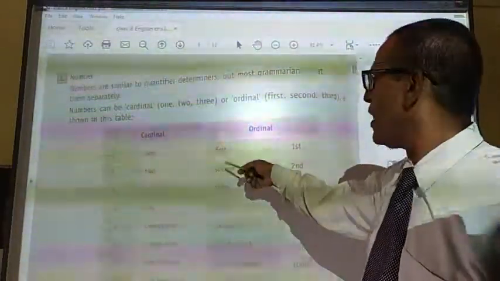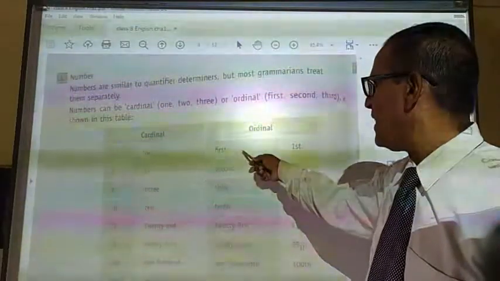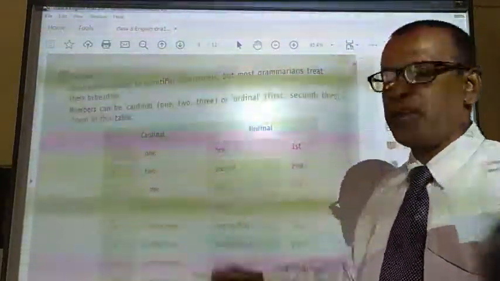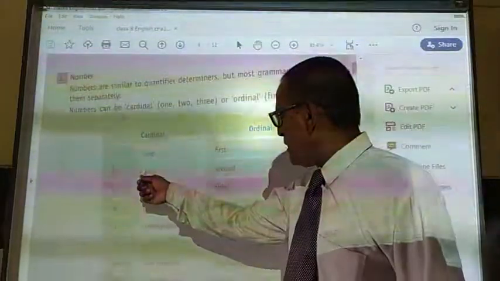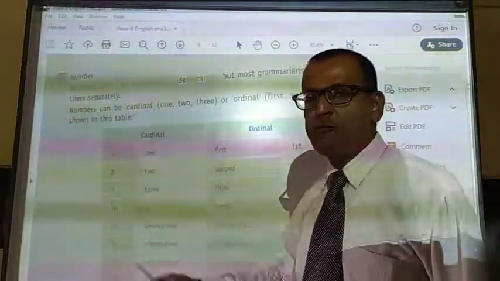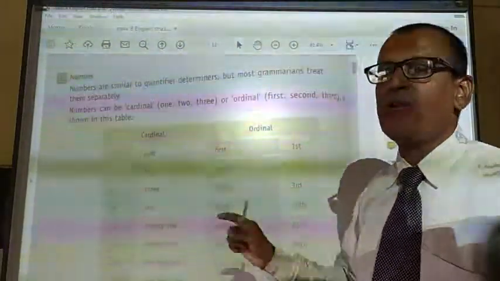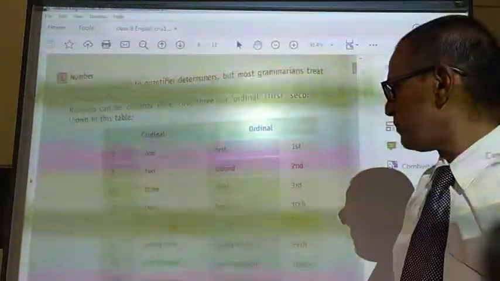It means there is someone who has done better than him, who has won the first prize. So while using, we should be careful. 2 stands for a plural determiner, and second stands for a singular one.